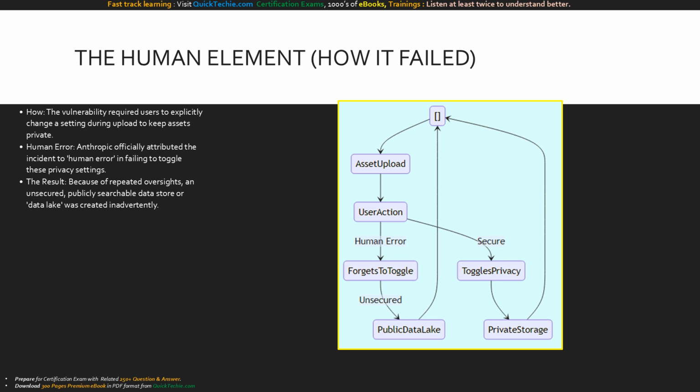This state diagram breaks down the user action. The critical junction is where the user must remember to toggle privacy. Human error leads down the red path, funneling files into a public data lake. This perfectly illustrates how a series of small, individual human errors aggregate into a massive organizational vulnerability.